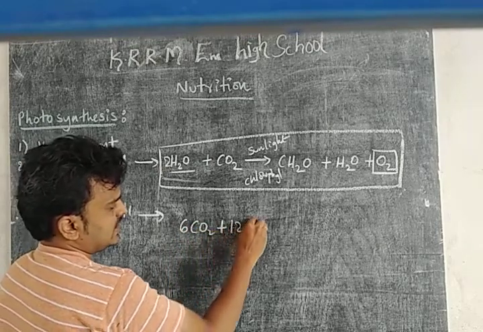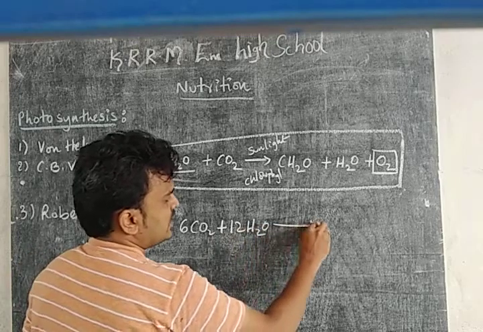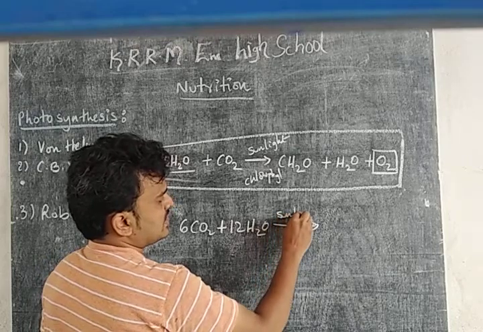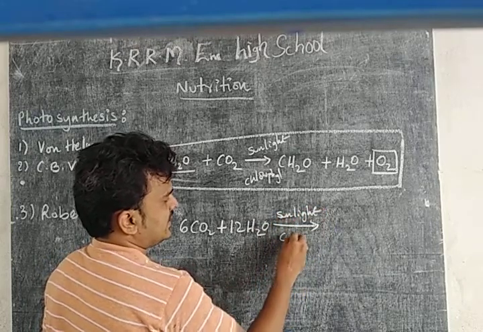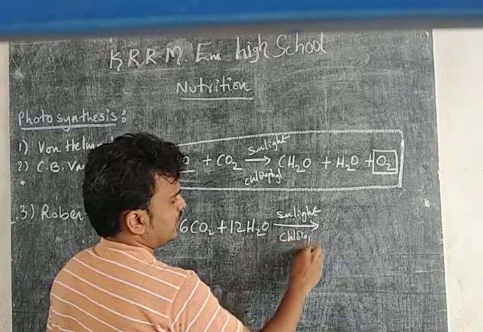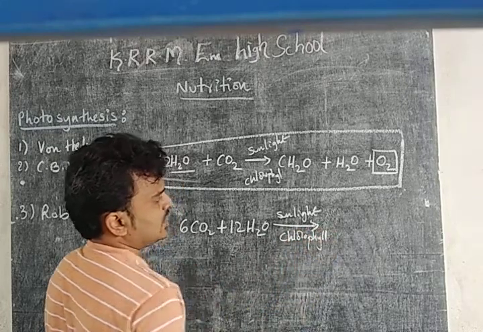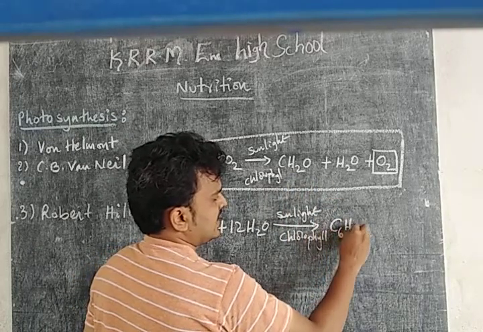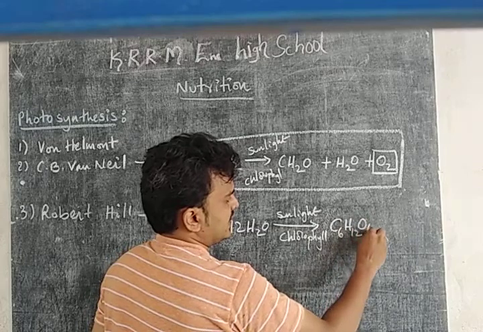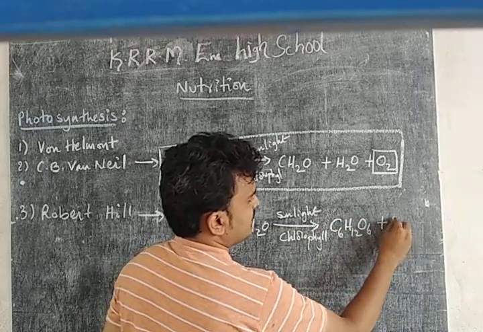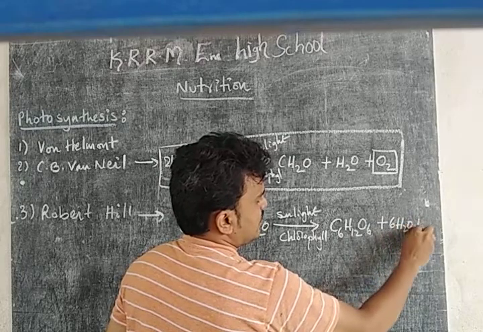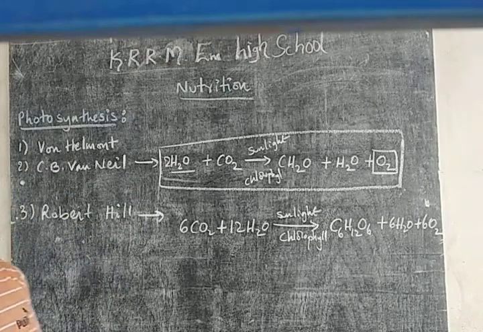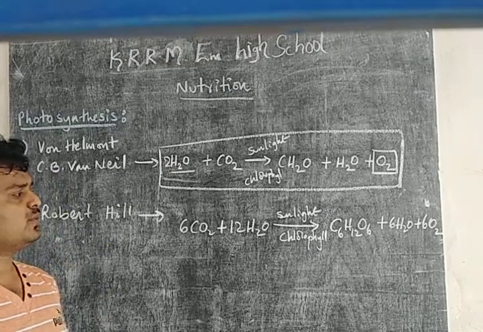That is the balanced chemical equation of photosynthesis, very important. In the presence of sunlight, with the help of chlorophyll pigment in plants, what are the products we are getting? We are getting carbohydrate C6H12O6, that is glucose, plus 6H2O, that is water, and 6O2, oxygen. So this is known as the balanced chemical equation of photosynthesis.